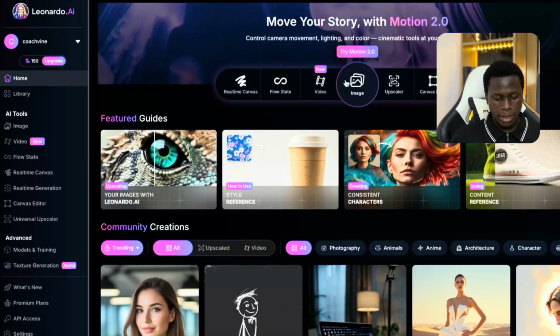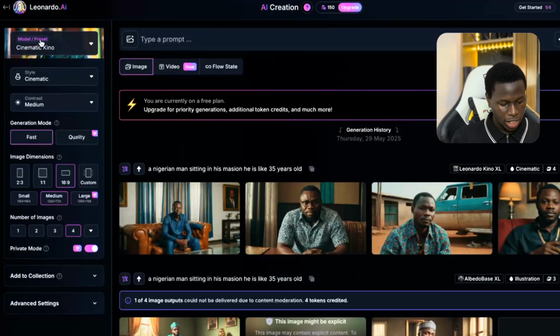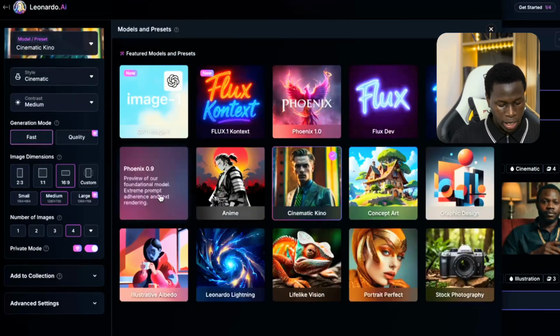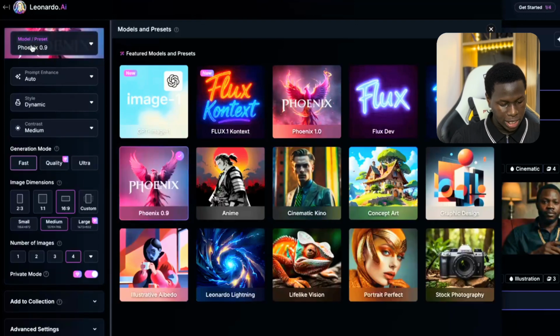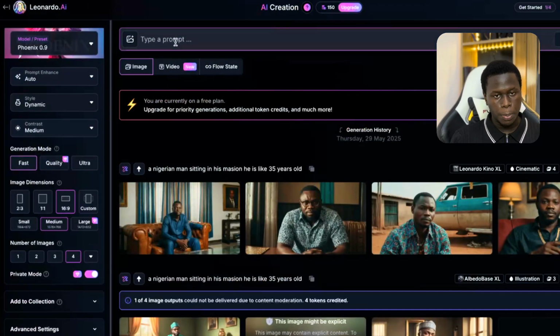So what you have to do right now is tap on this image creation. These are in the middle right here. Once you tap on this, at the top you can see model/preset. Tap on this model/preset and use the Phoenix 0.9. Tap on it right here and make sure it's set as Phoenix 0.9. Then you can go back. Now once set as Phoenix 0.9, let's put in our prompt right here to create these visuals for our videos.